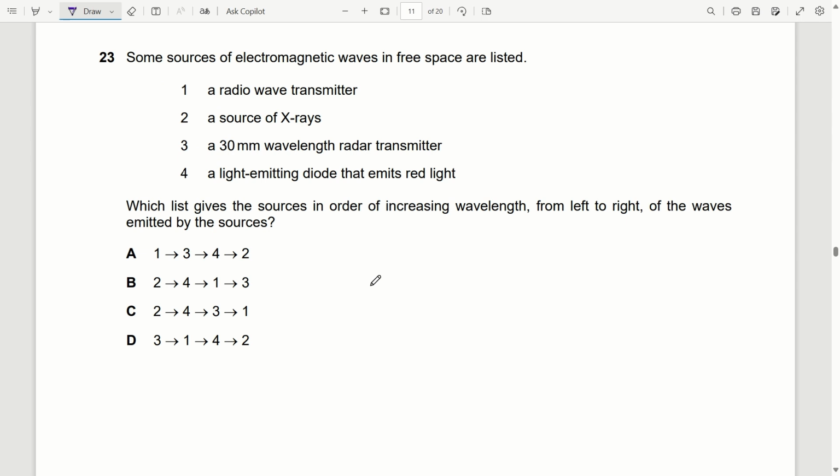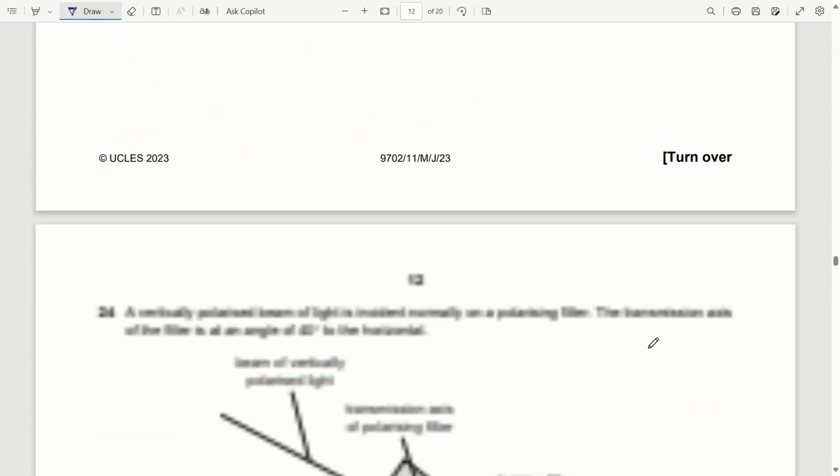So we can start first with X-rays, then red light, then radar transmitter, and at last radio wave transmitter. 2, 4, 3, 1 is the order. Option C is correct. So this question is all about learning. You have to learn all the frequency and wavelength values, so you can attempt this question easily if you have that learning.